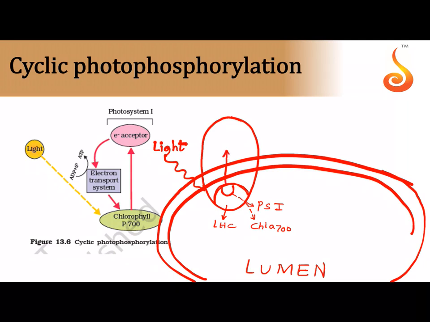It will get ionized, it will release 2 electrons. The 2 electrons are picked up by a lot of electron acceptors, A0, A1, then there is F of X, then there is F of D, AB.